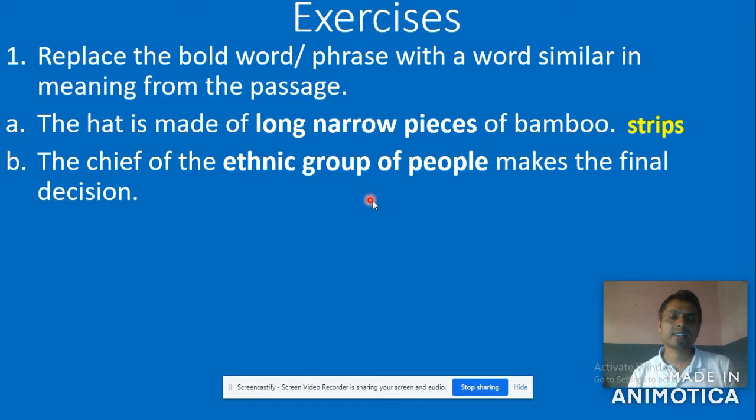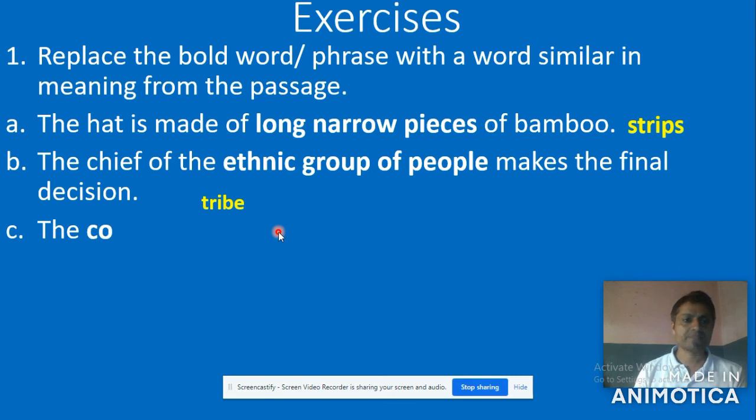Scan the text to find this typical word, a synonym for "ethnic group of people." I already explained the lesson at that time. Now take your answer. Yes, tribe. Tribe is the answer.